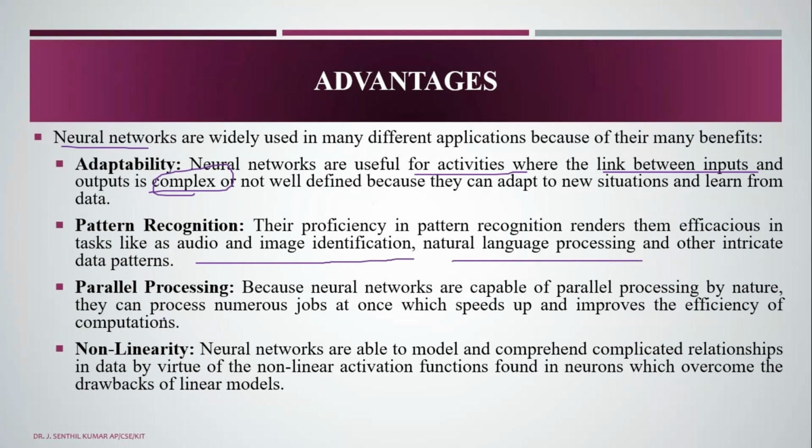Parallel processing: neural networks are capable of parallel processing by nature. They can process numerous jobs at once, which improves the efficiency of computations. Non-linearity: neural networks can model and comprehend complicated relationships in data, and the non-linear activation function found in the neurons overcomes the drawbacks of the linear model.